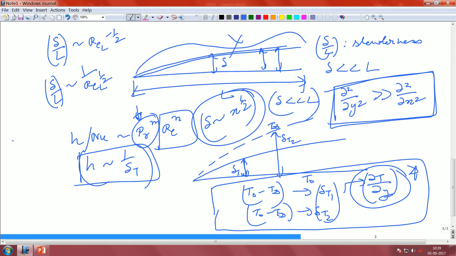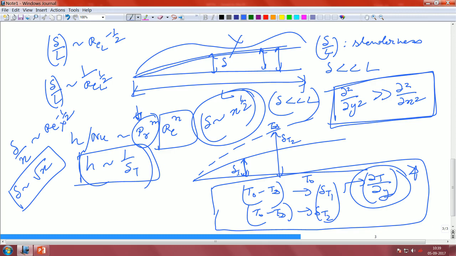How do you establish this? Because delta by x is proportional to Reynolds number x to the power of minus half. If you open up the terms, you will get that delta is proportional to root over x. This is very important, that shows that the boundary layer monotonically increases as we march along the plate length.